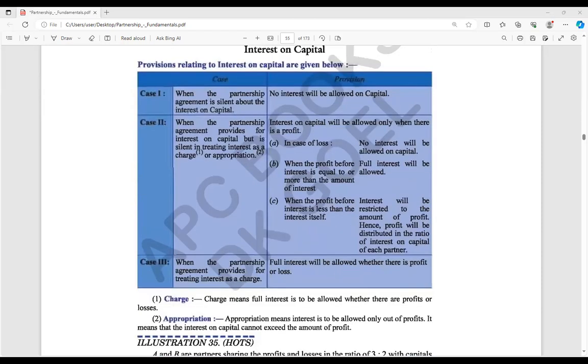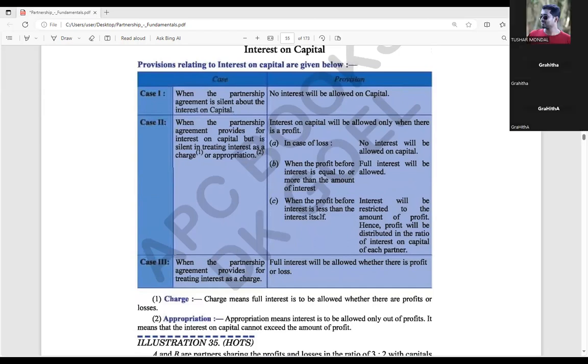Okay, when the profit before interest is less than the interest itself, in this condition, what? The condition where interest on capital is more than your profit. At that condition, we have seen that yes, profit is there, but profit is not sufficient to give the full interest on capital. Profit is lesser than that.